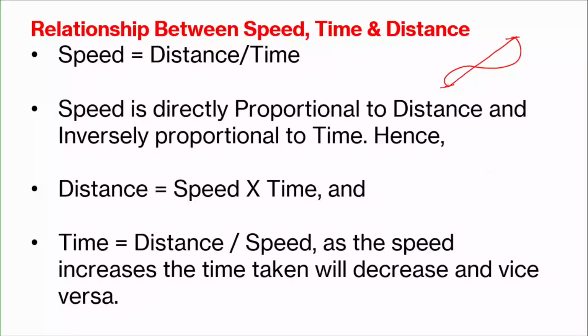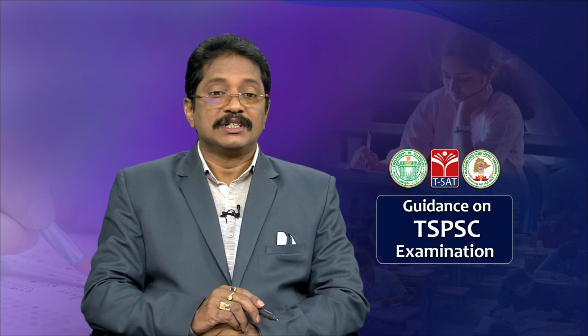Here we say speed: speed is the ratio of distance to time, distance by time. Generally speed is a scalar. Already I said there are two types of physical quantities, one called vector, another scalar.